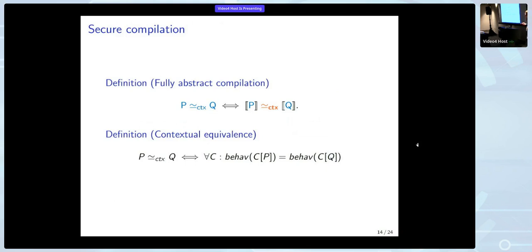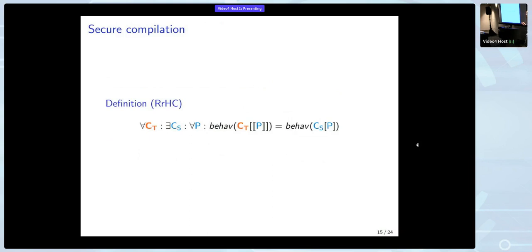The other secure compilation criterion we looked at is robust relational hyperproperty characterization, which says that if we have a context in the target, there is a context in the source that can emulate its behavior, basically.